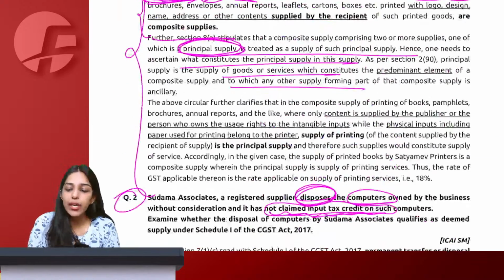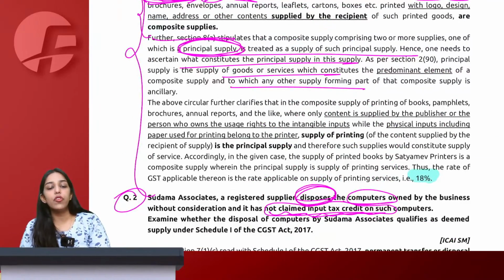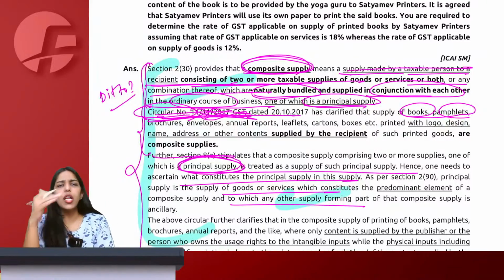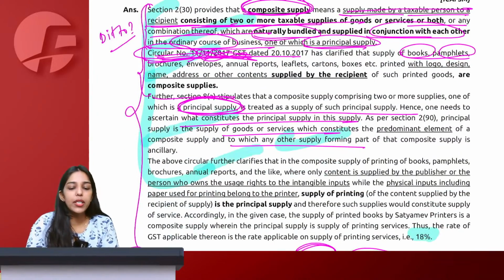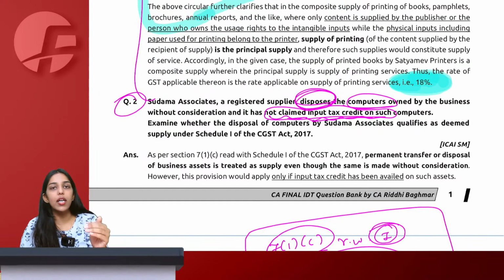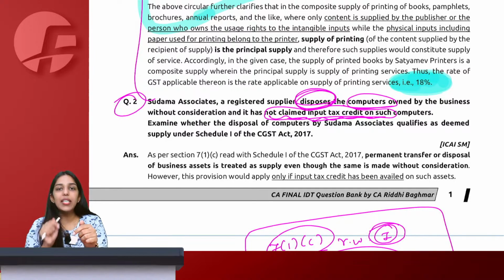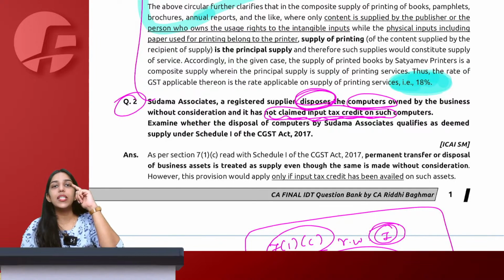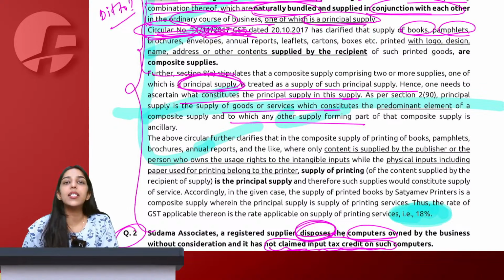You just have to highlight 18%. So even if you mess up somewhere, assume you messed up in writing the provision or something, but ultimately you have highlighted your final answer. So the examiner knows that even if the starting point of the answer is incorrect, ultimately this person has given the right answer. This thing is there in his mind. He would not leave your answer midway.